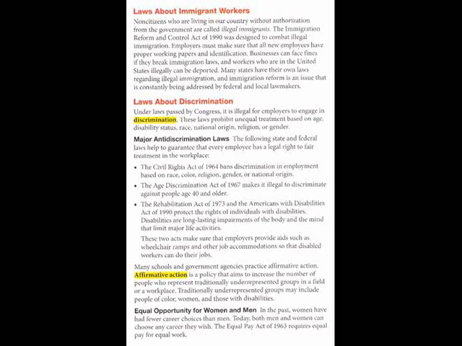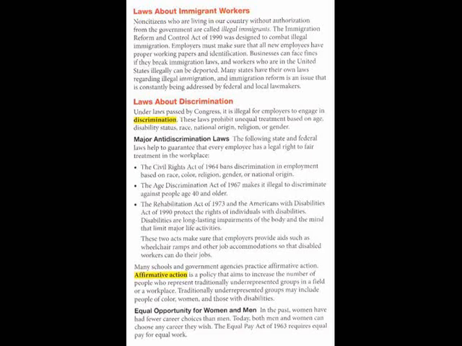Disabilities are long-lasting impairments of the body and the mind that limit major life activities. These two acts make sure that employers provide aids such as wheelchair ramps and other job accommodations so that disabled workers can do their jobs. Many schools and government agencies practice affirmative action. Affirmative action is a policy that aims to increase the number of people who represent traditionally underrepresented groups in a field or a workplace. Traditionally underrepresented groups may include people of color, women, and those with disabilities.